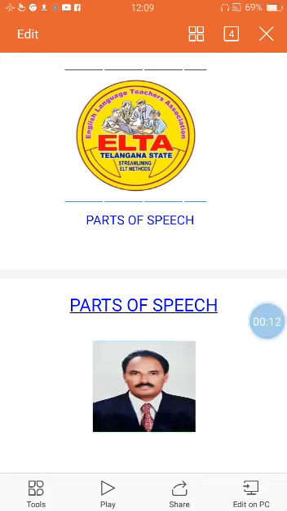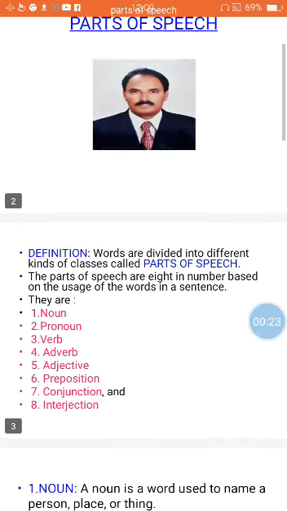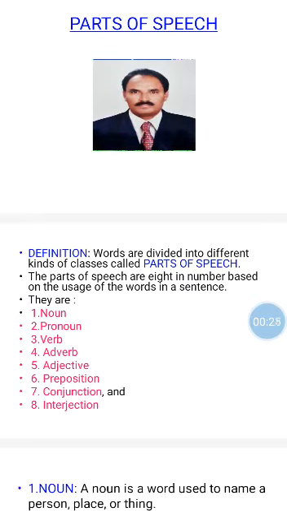Today we are going to discuss parts of speech. Let us first know the definition of parts of speech. Words are divided into different kinds of classes or parts. They are called parts of speech.